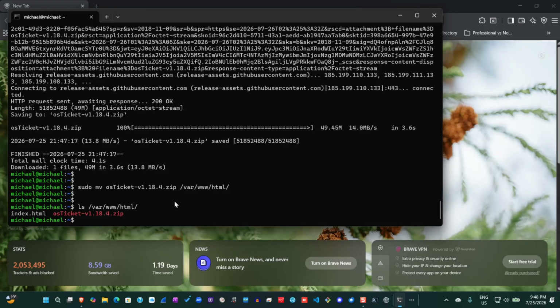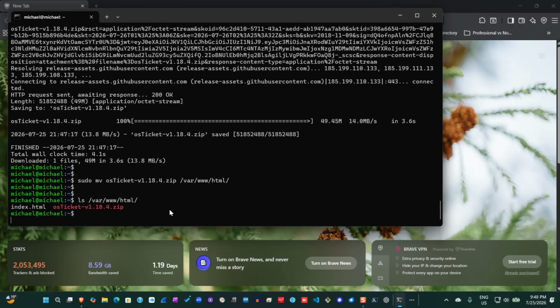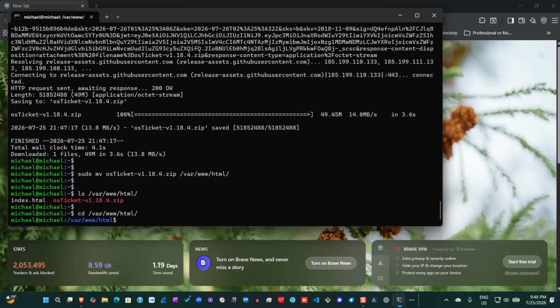So what I'm going to do, I have to move to that directory. Now I'll do that. Bring out the command here, and then type in cd and change to directory. So I'm right there in the Apache web directory. So I've already known that the osTicket is already there.